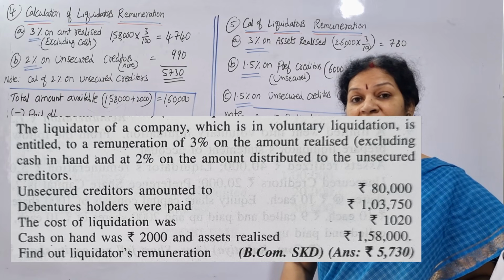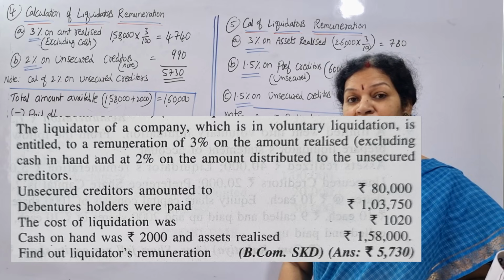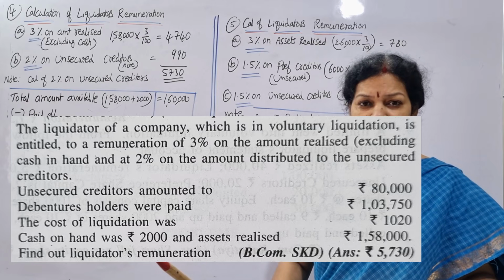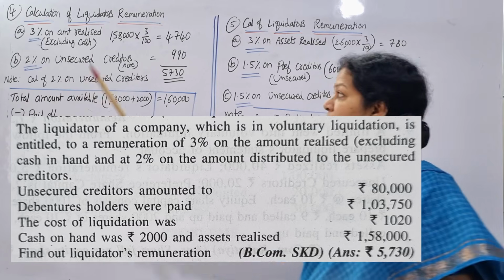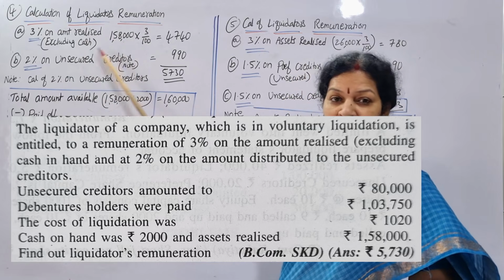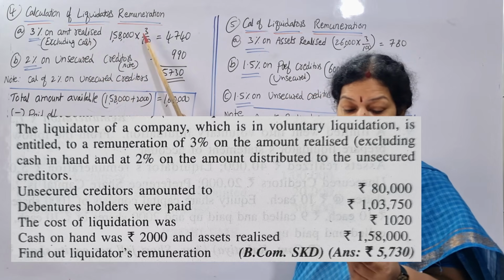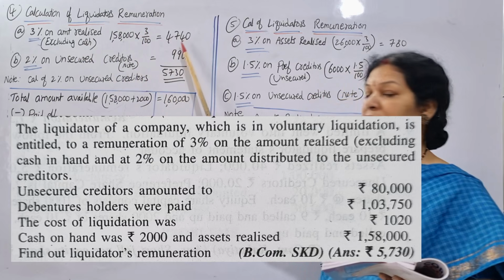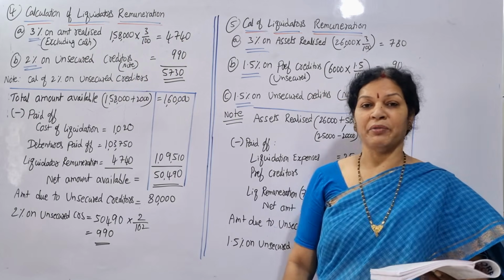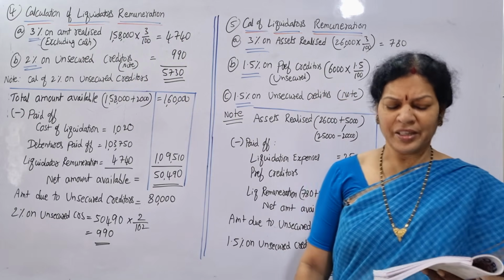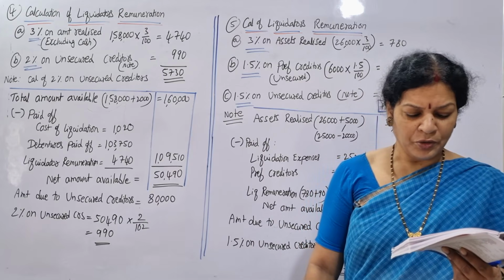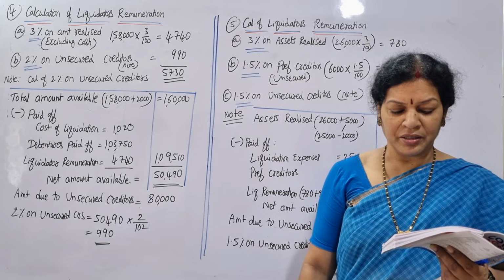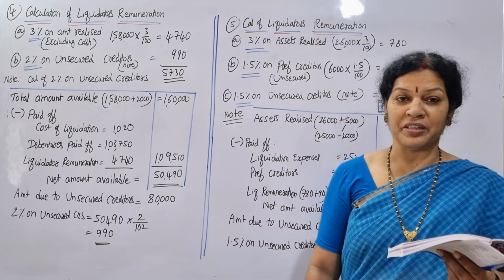If it was not said that cash in hand is excluded, we would have included it. Here it is not required. Only 1,58,000 excluding cash. They said 3%, which we calculate as 4,740. We got it.